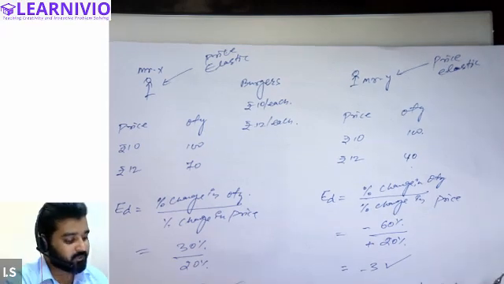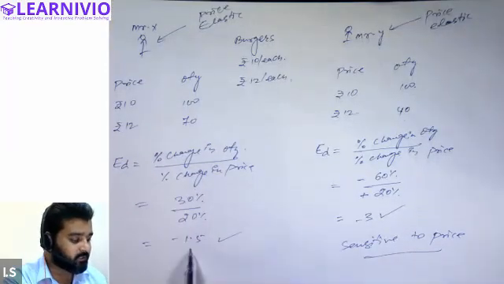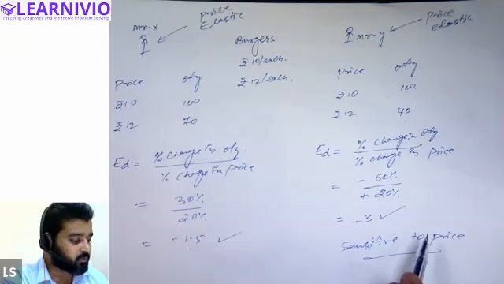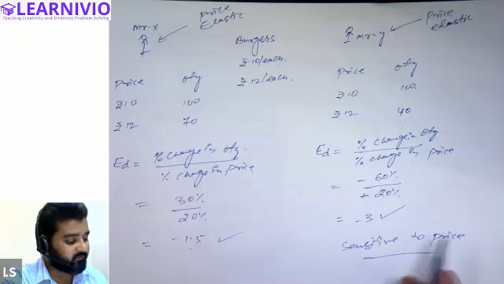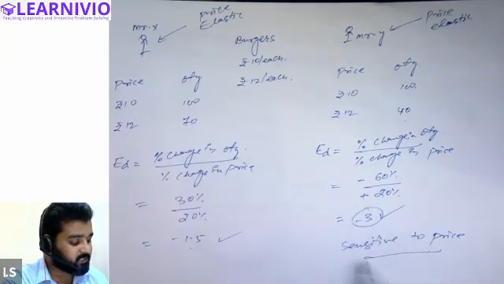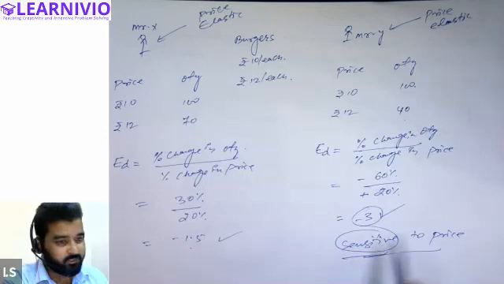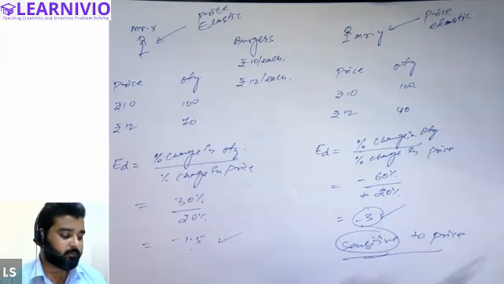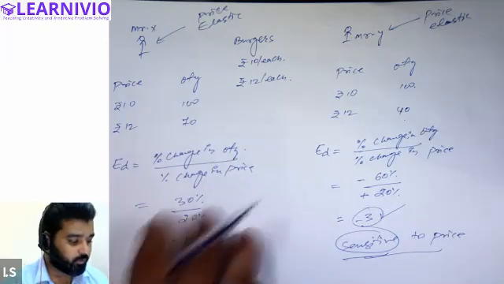But Mr. X is less sensitive to the price and Mr. Y is more sensitive to the price. That is what I was saying: the higher the value of elasticity, the higher the sensitivity of the customer with respect to price. All right.